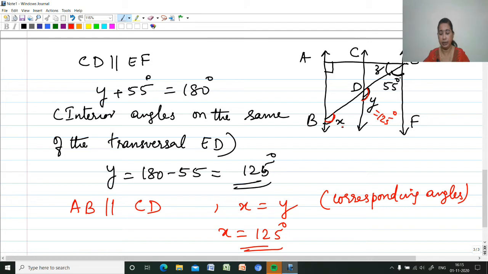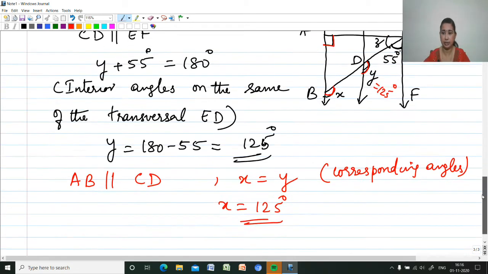Now we have to get the value of Z. How to get the value of Z? Here this total angle is 90. That is, angle AEF will be 90, because these three are parallel lines and one angle shown here is 90 degrees. So here also the angle will be 90.